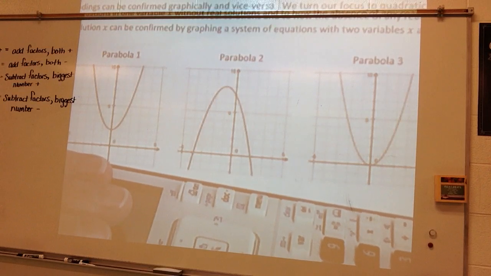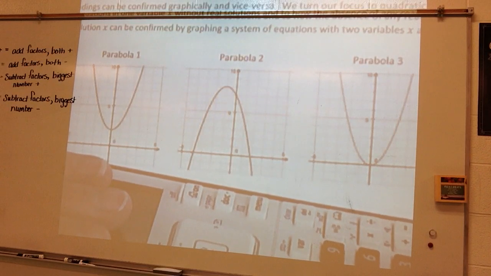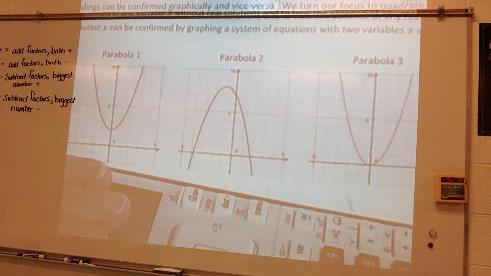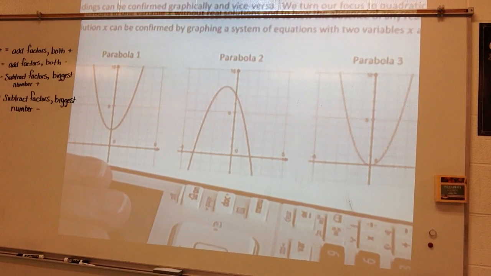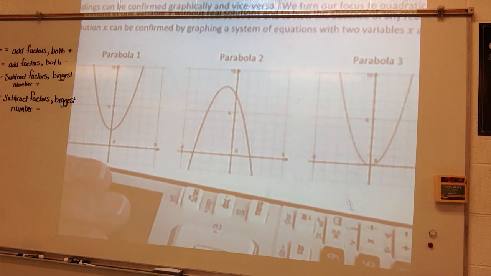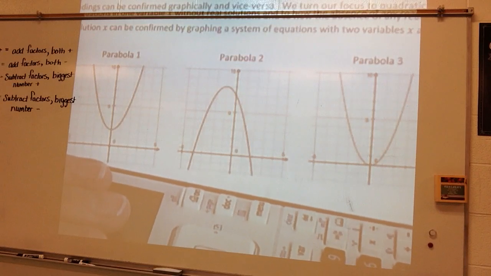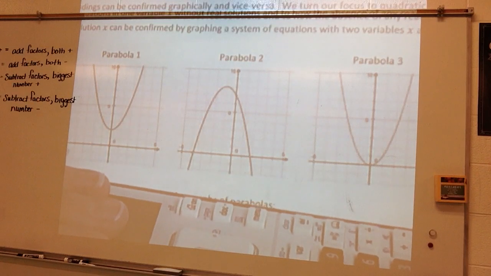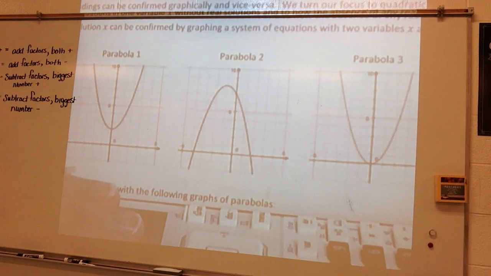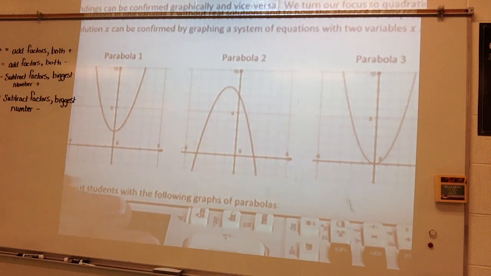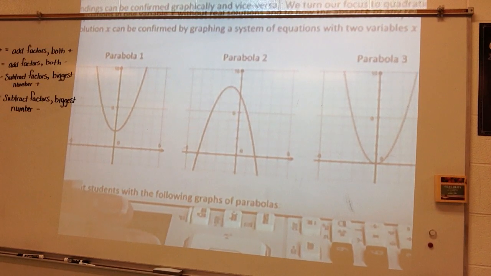Alright, so we can consider the solutions of the quadratic equation ax squared plus bx plus c is equal to 0 to be the x-coordinates of the solution to the systems of equations of y is equal to ax squared plus bx plus c and y is equal to 0. Which of these 3 parabolas are represented by a quadratic equation y is equal to ax squared plus bx plus c so that there is no solution to ax squared plus bx plus c is equal to 0?